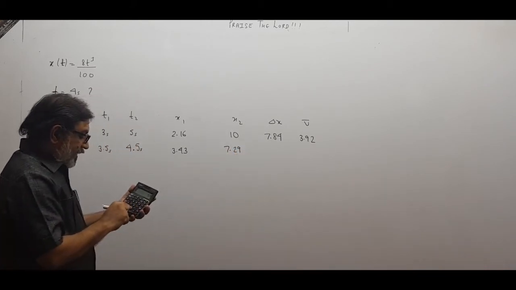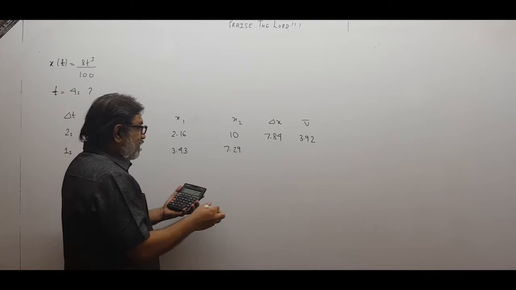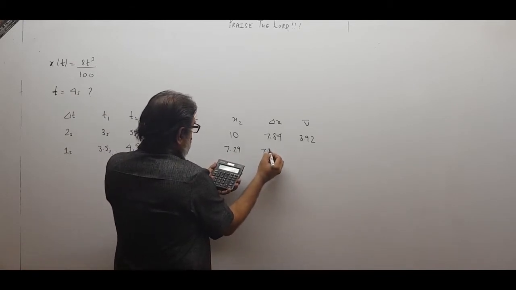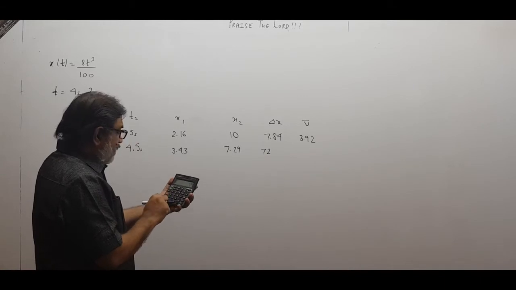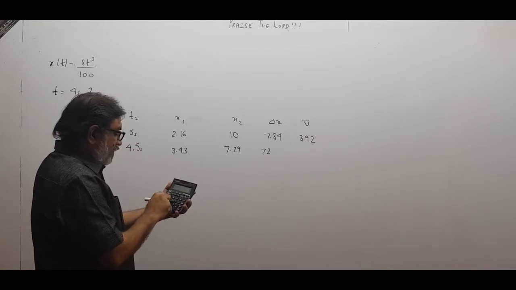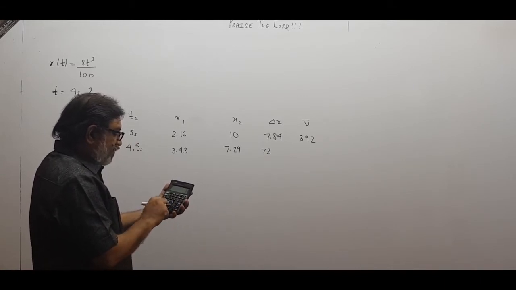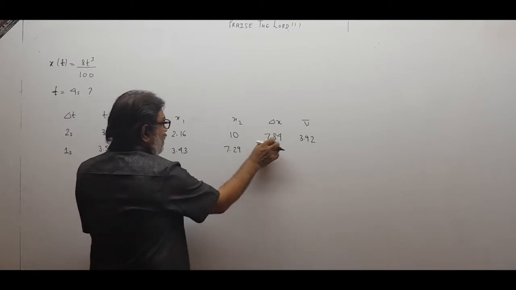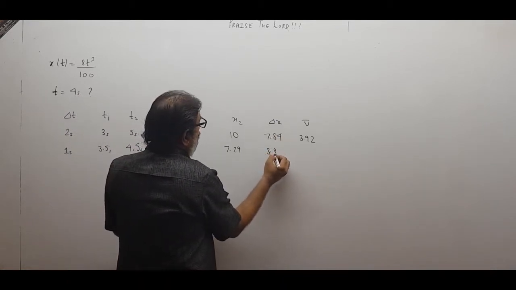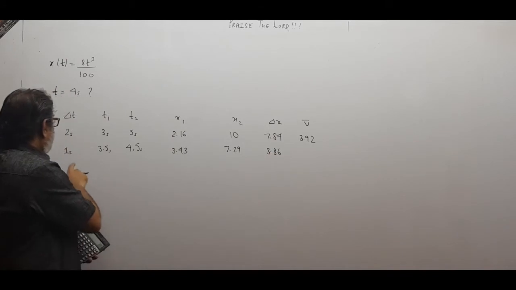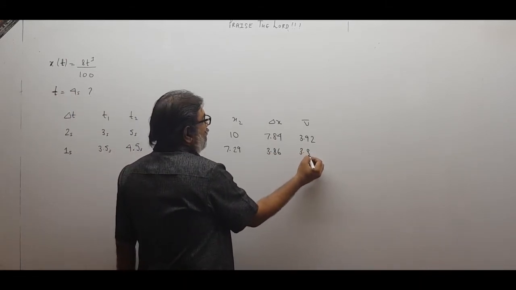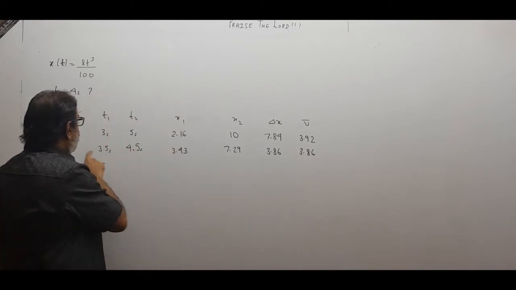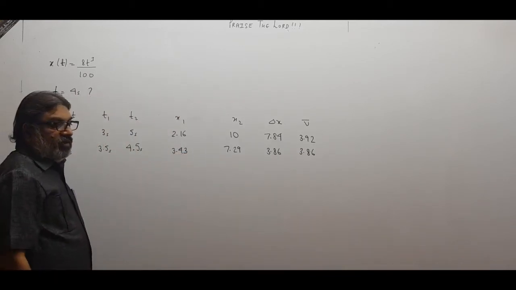Subtract 3.43. 7.29 minus 3.43 is 3.86. And time interval is 1 second, divided by 1. So 3.86.